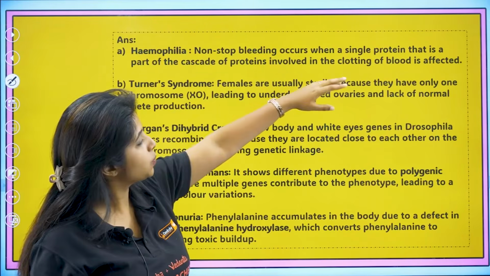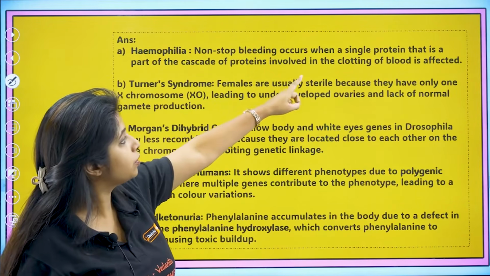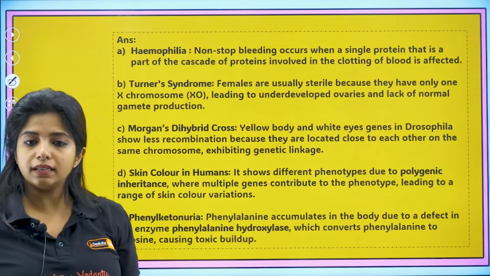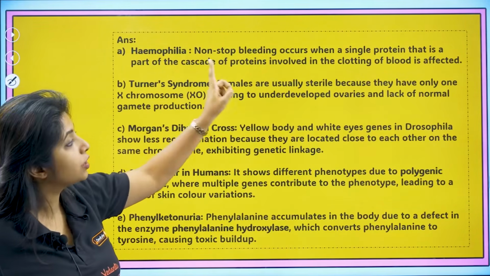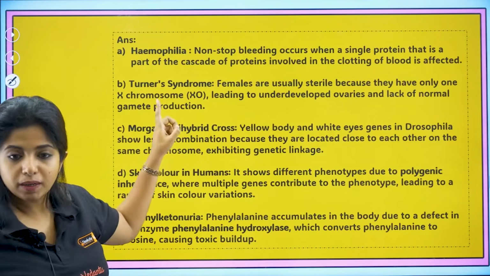Hemophilia, non-stop bleeding occurs when a single protein that is a part of the cascade of proteins involved in the clotting of blood is affected. Turner syndrome, females are usually sterile because they have only one X chromosome, leading to underdeveloped ovaries and lack of gamete production.